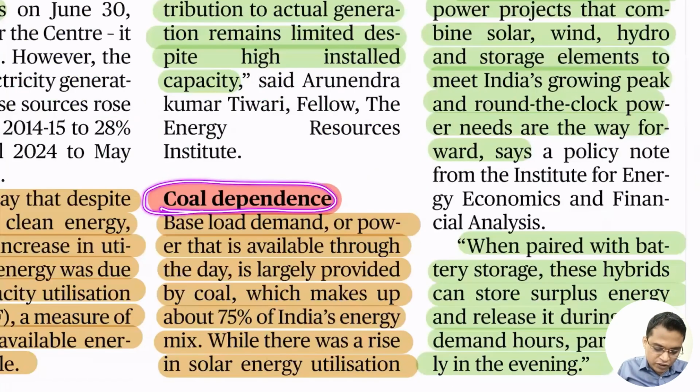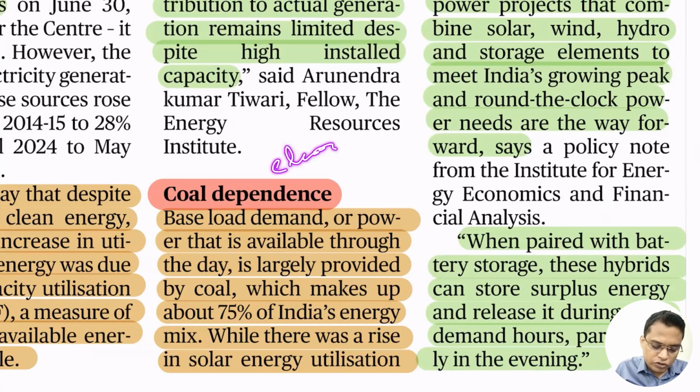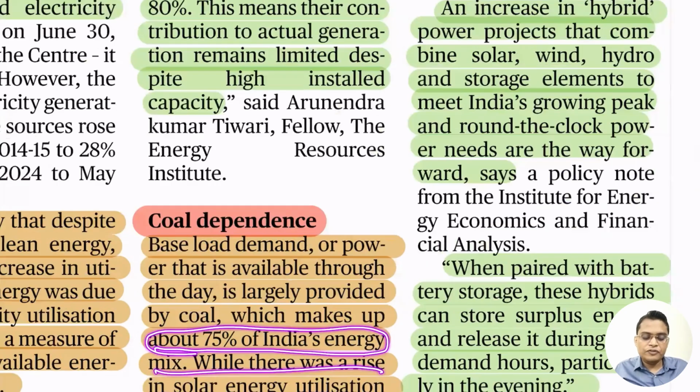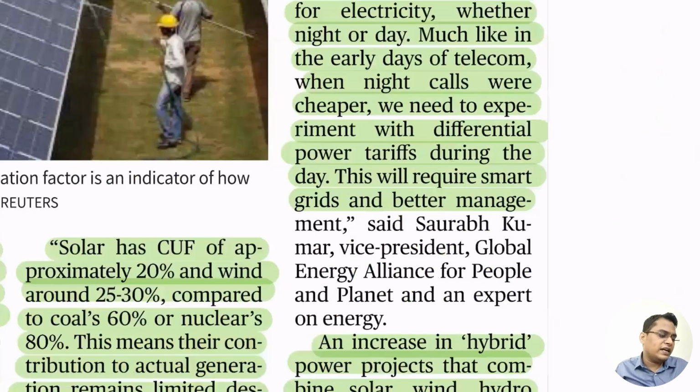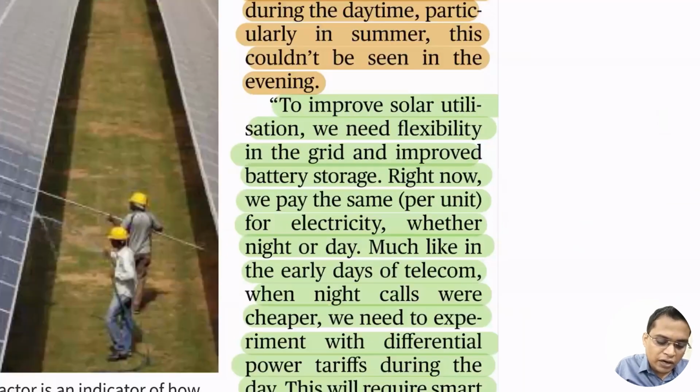70% of the energy mix still depends on coal. That is the reason India always opposes the demand in climate summits and climate talks for a phase-out of coal. That means removing coal. India staunchly opposes it, because still 75% of our energy comes from coal. If you remove that, it will create grid instability. So we are easing demand on coal during the daytime. This is the problem.